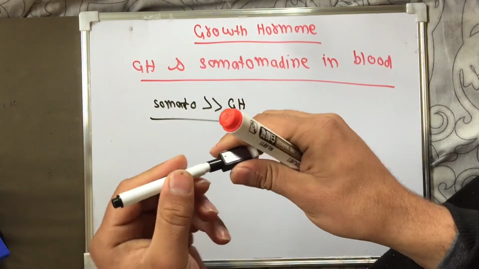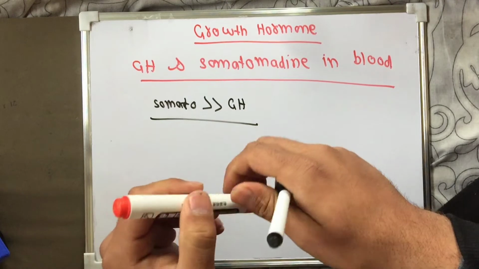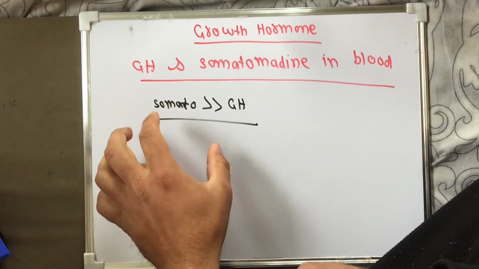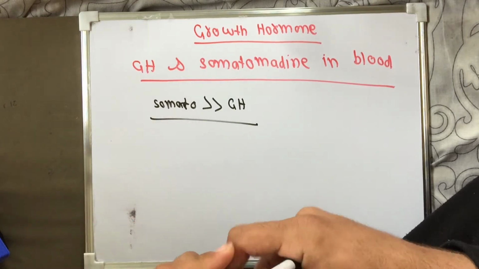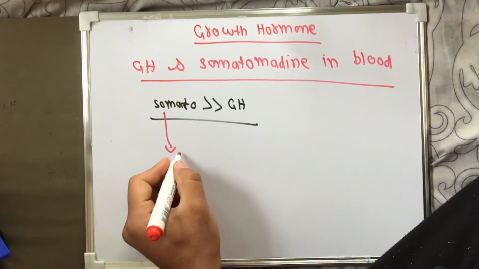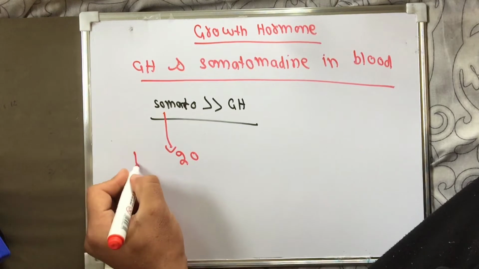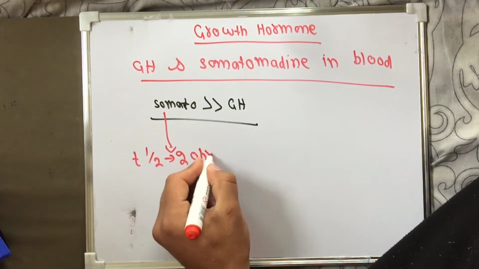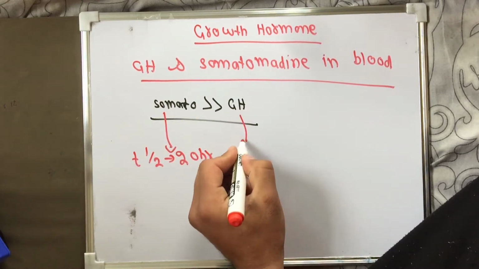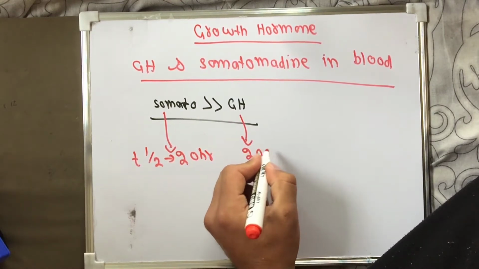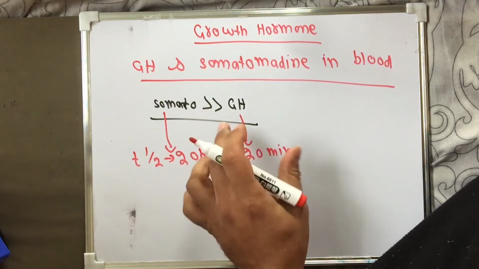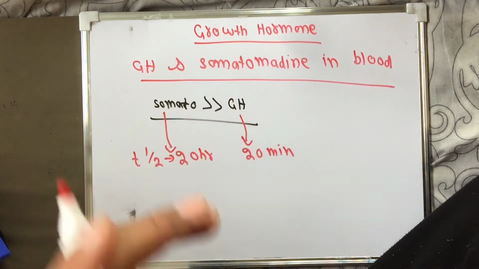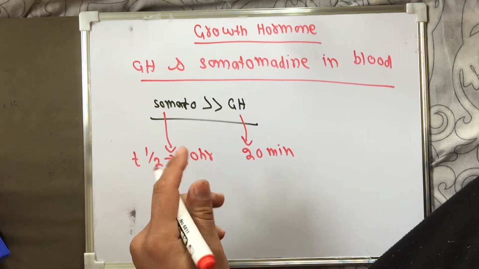Why? There are many reasons behind this. One is that the half-life of somatomedin is 20 hours, while the half-life of growth hormone is just 20 minutes. So it goes away from the blood sooner, faster as compared to the growth hormone.